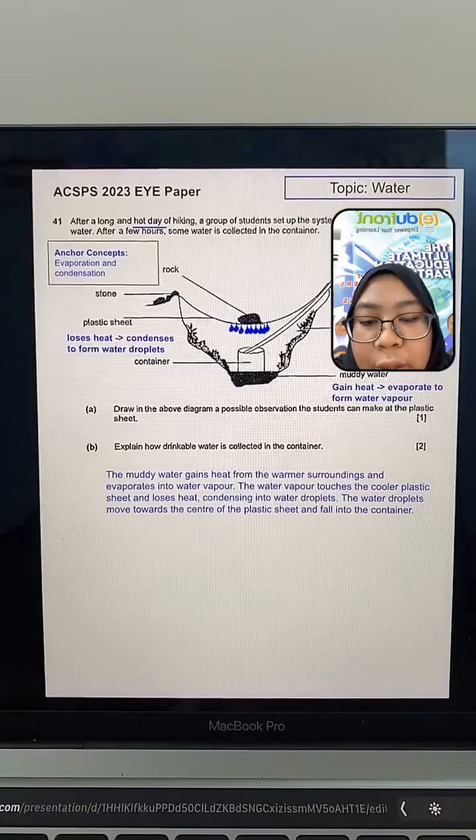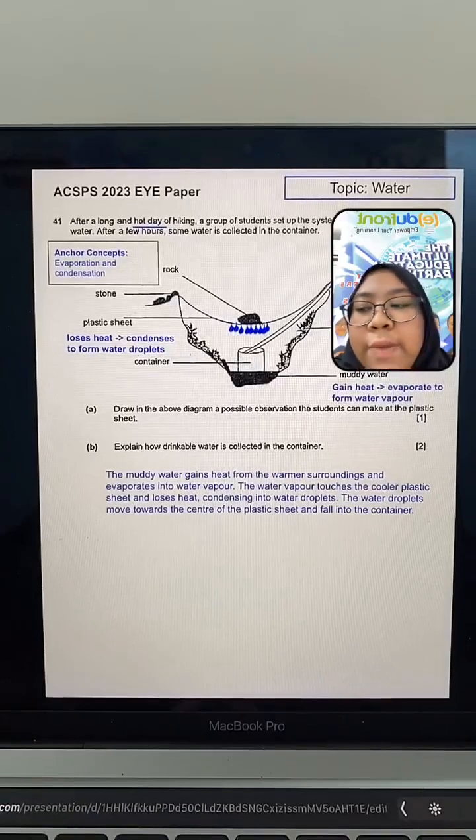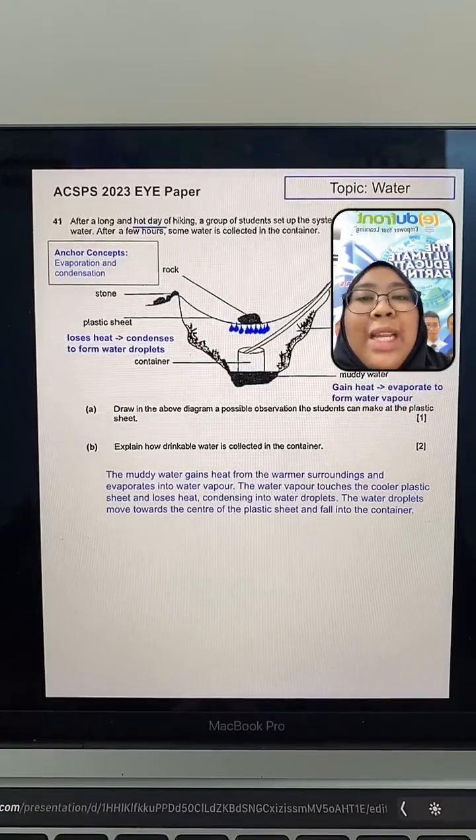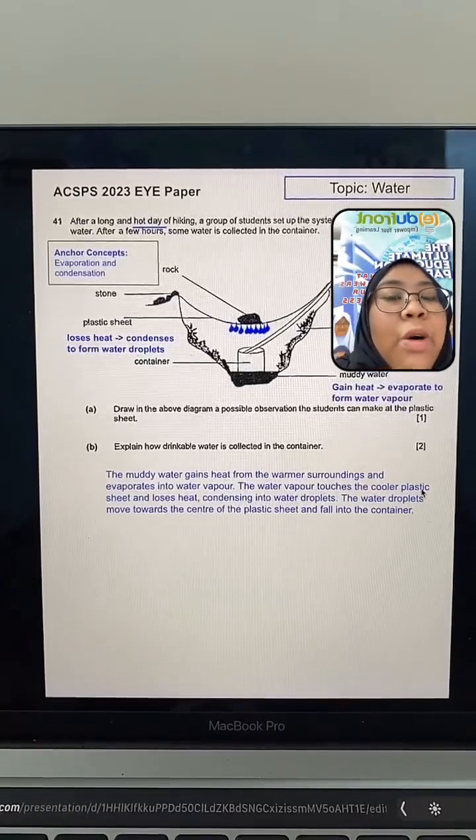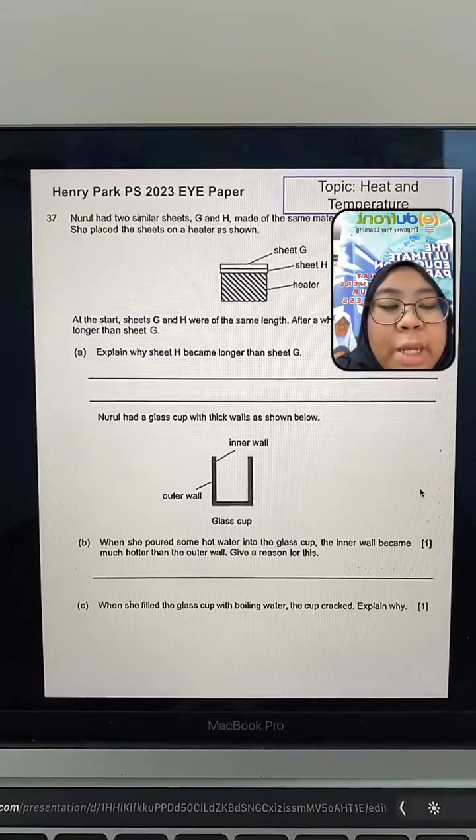Can we just draw a circle or do we have to color? Just drawing a circle is fine, as long as it's clear and doesn't look like a smudge. It must be clear to the examiners.